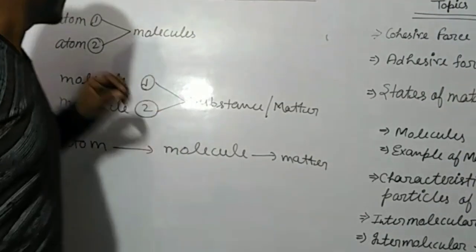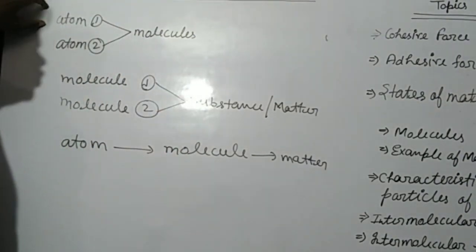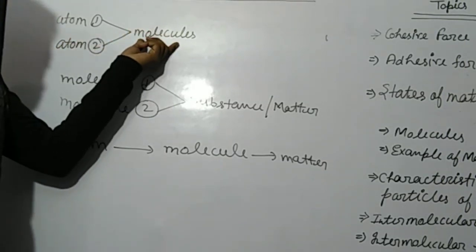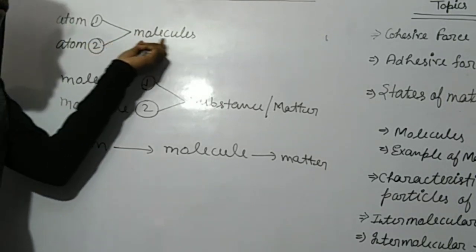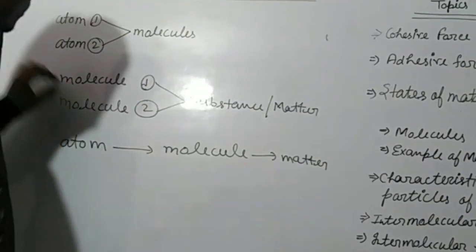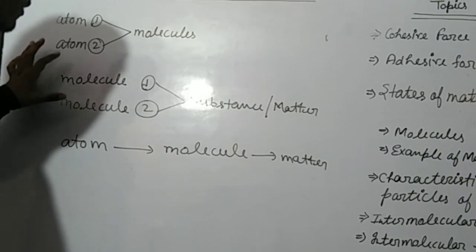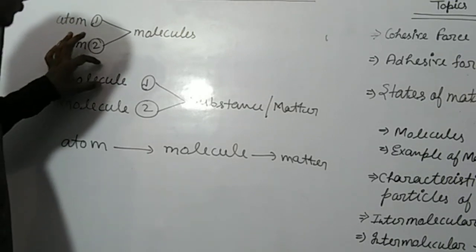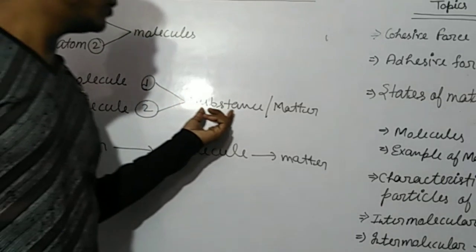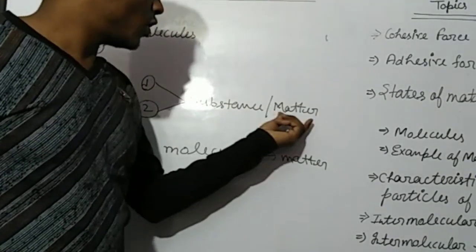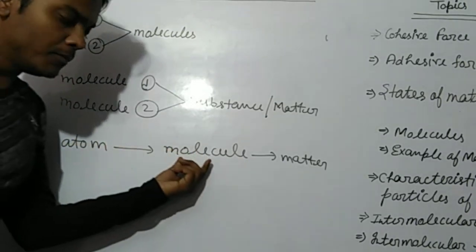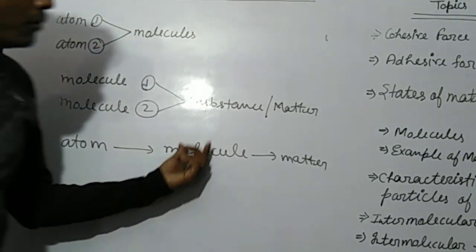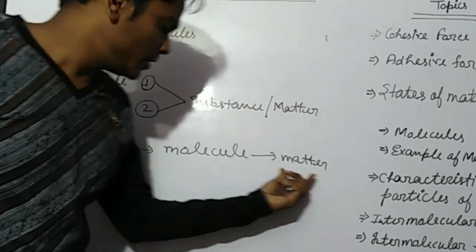As we have discussed earlier, when two or more atoms combine together, they form one molecule. When two molecules combine together, they form any substance or matter. That means atom makes molecule and molecule makes matter.